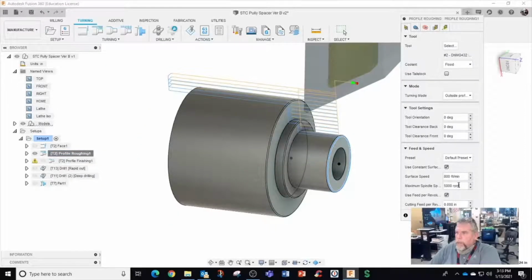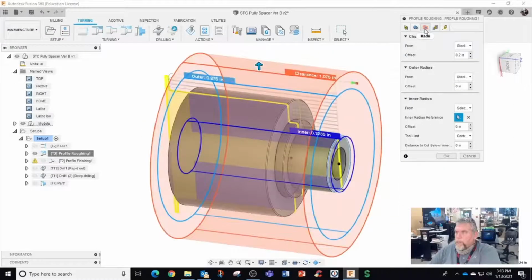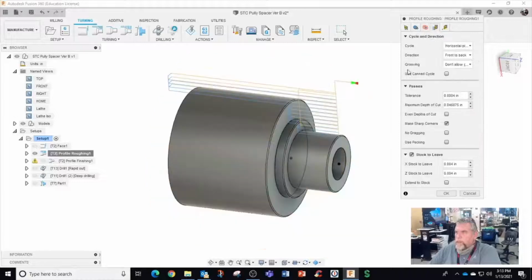Start from tool 1. I'm going to change this to 4,000 because we're using 3-jaw chuck. Feed per rev, 8 thousandths per rev, 800 feet per minute. Okay, second tab, third tab, clearances and heights. Fourth tab, stock to leave 4 and 4. Okay, make sharp corners.